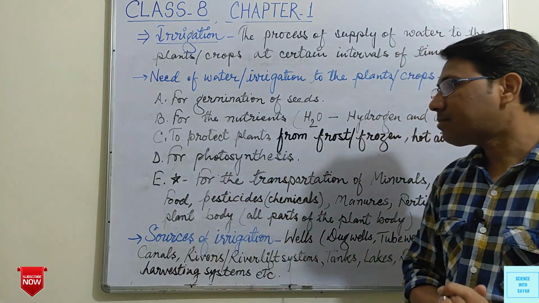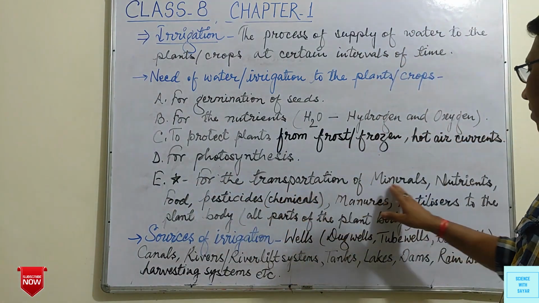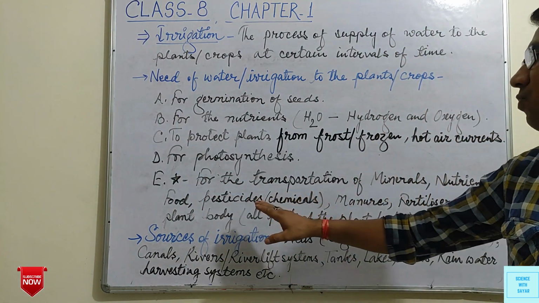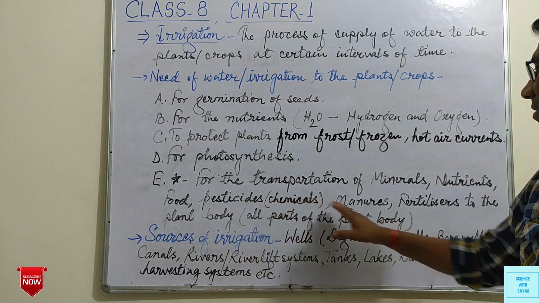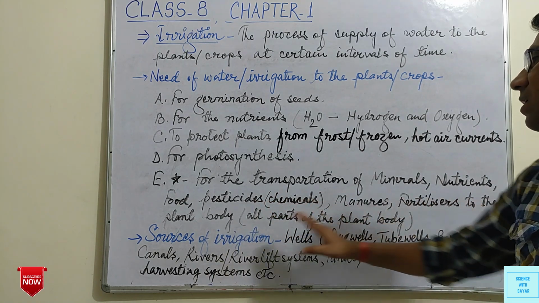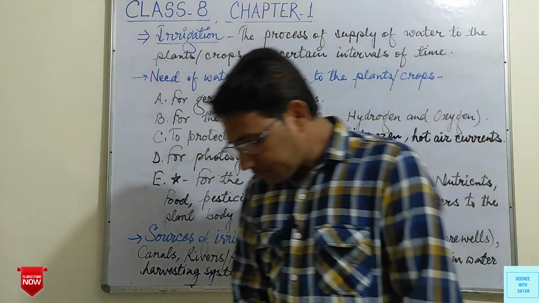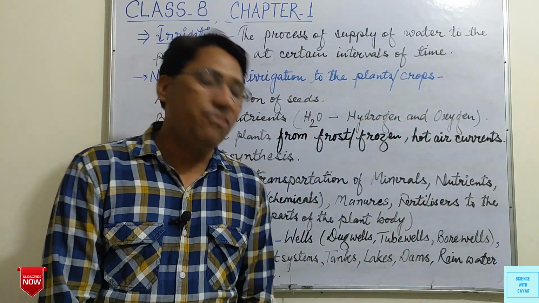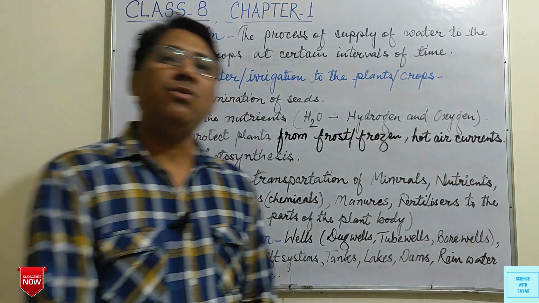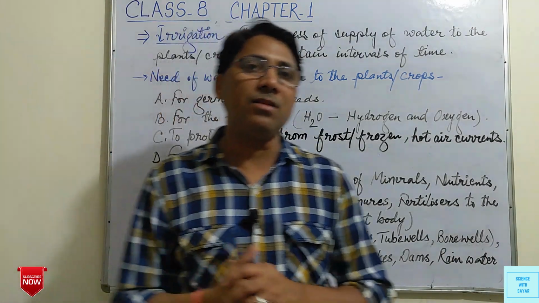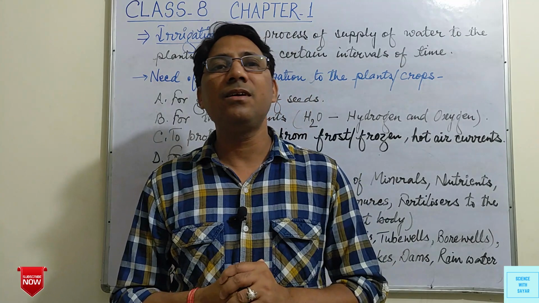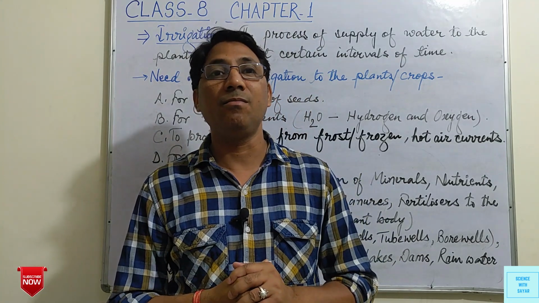Next is the transportation of minerals, nutrients, food, pesticides, chemicals, manure and fertilizers to all parts of the plant body. In our body, different things are transported from one part to another, and this takes place with the help of blood.